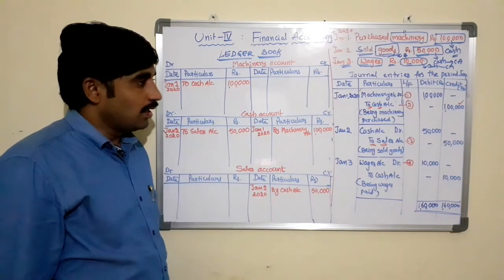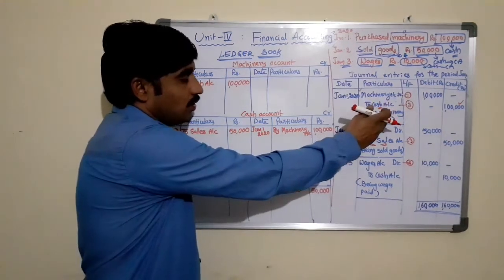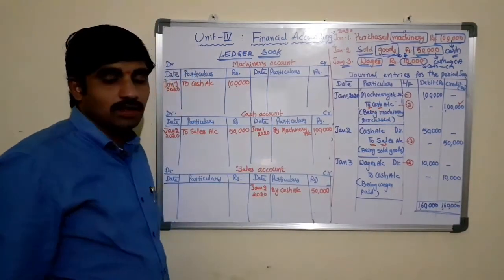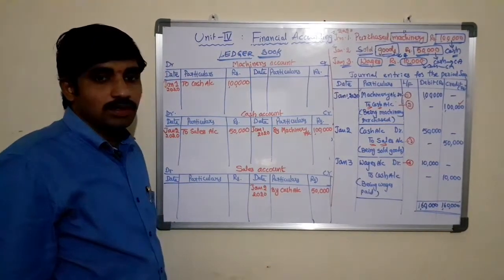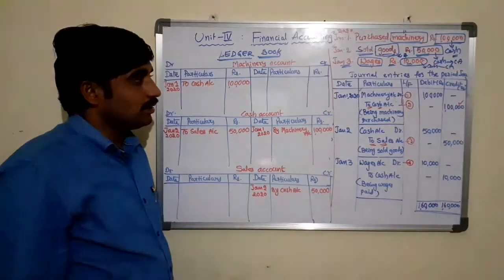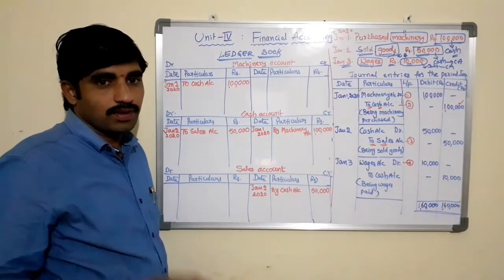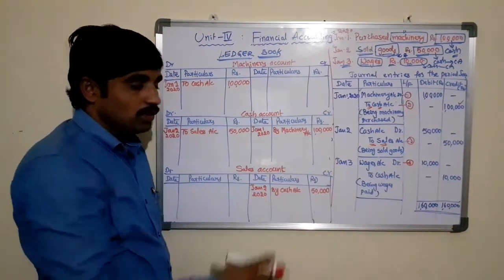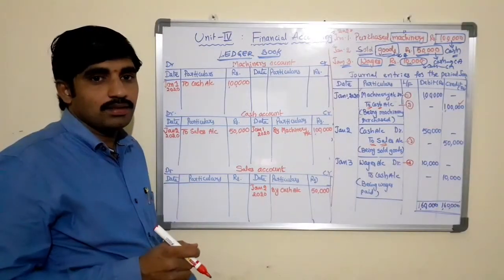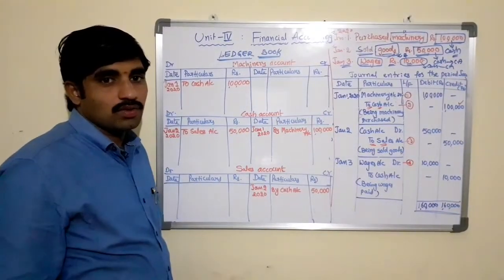Now, after posting the journal entries to the ledger account, at the end of the accounting period, at a particular date, the accounts should be closed. Balancing the accounts is known as closing the accounts.